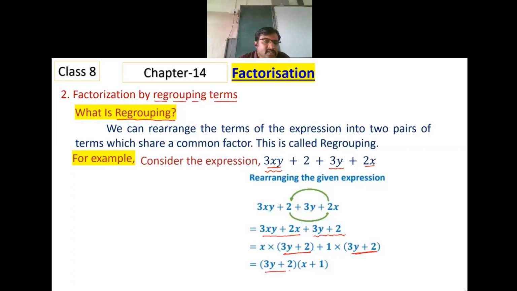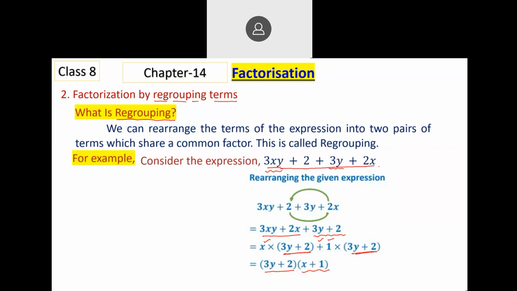So when 3y plus 2 is taken as common, you will be left with x plus 1. So this expression is obtained as the product of two factors, 3y plus 2 and x plus 1. This is how regrouping is done.